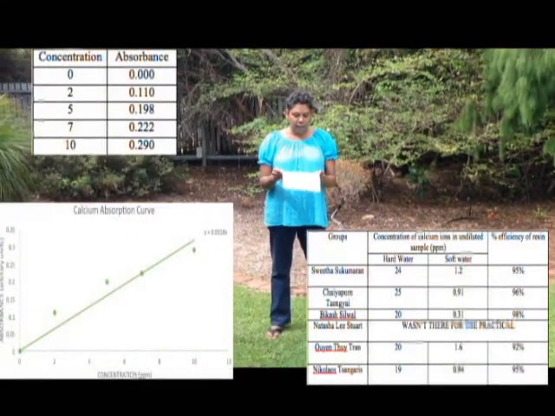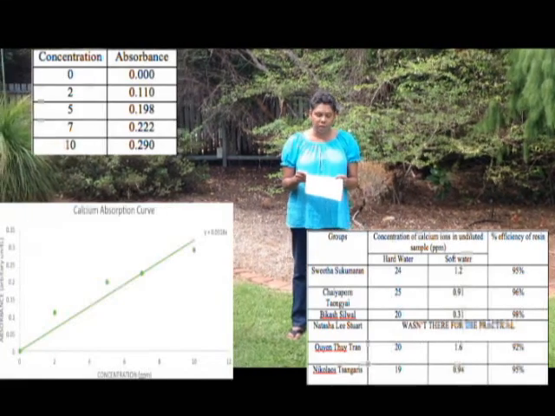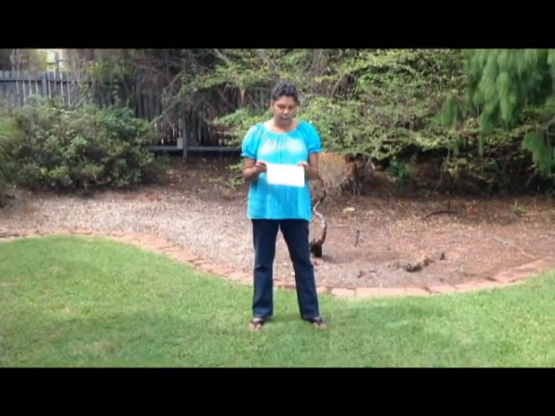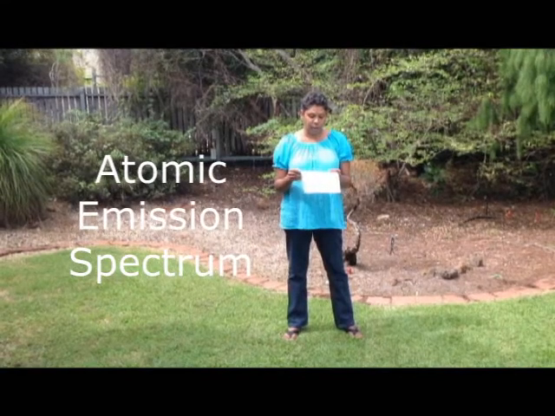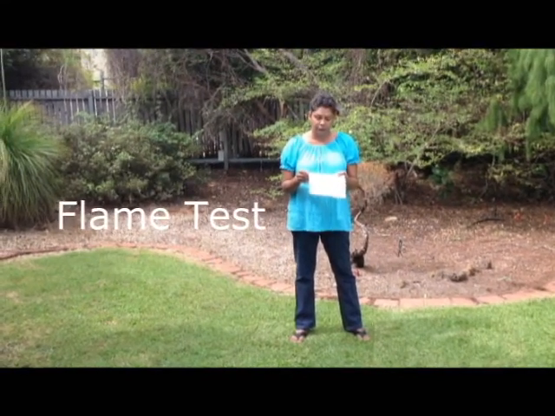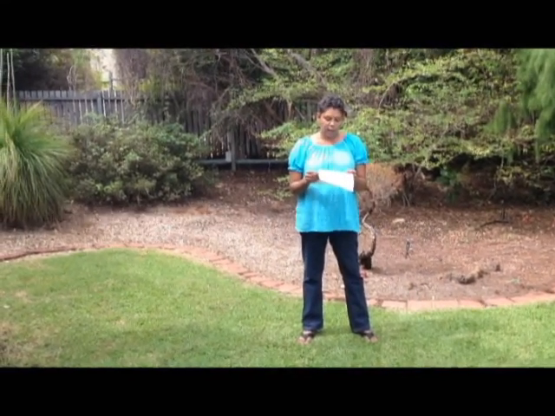The fourth method is the most commonly used method of determining manganese at present because the procedure is very simple, fast and highly sensitive, and this is known as the atomic emission spectra, or better known as the flame test. This is when a metal is added to a flame, causing combustion reactions where the electron is high in the orbital, releasing energy to form light.